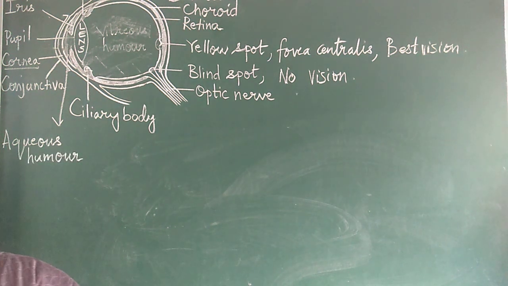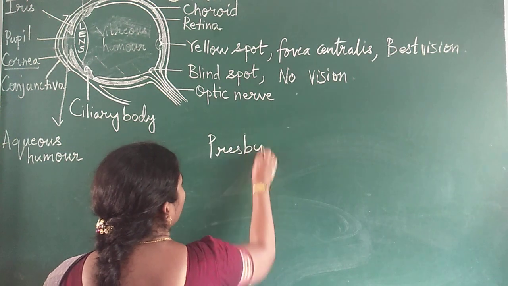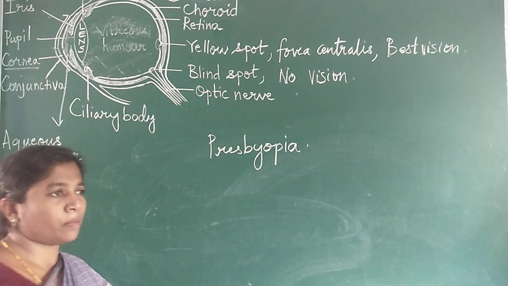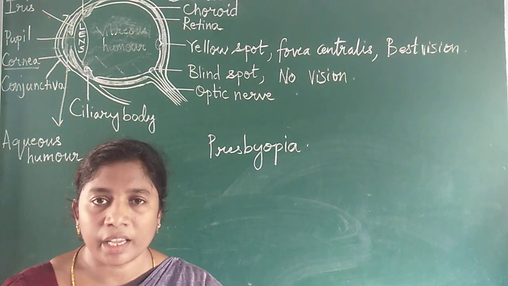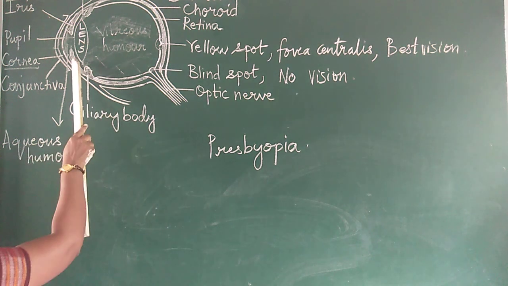Next, there is another disease called presbyopia. This comes due to age. As the person becomes older and older, maybe he is very fine in his younger age, but as he grows older, the lens will lose its flexibility.